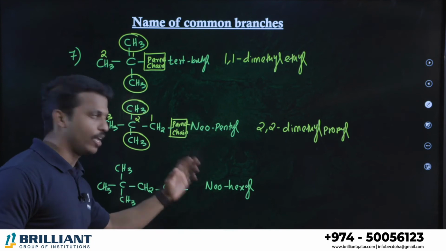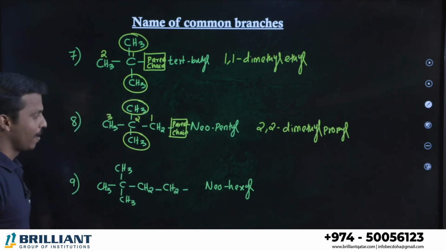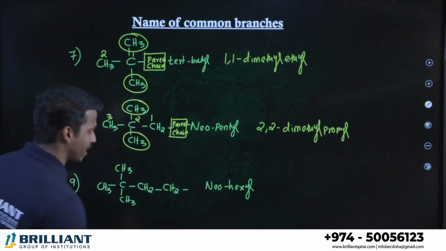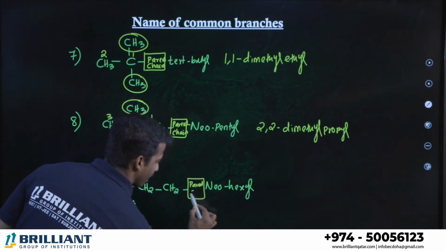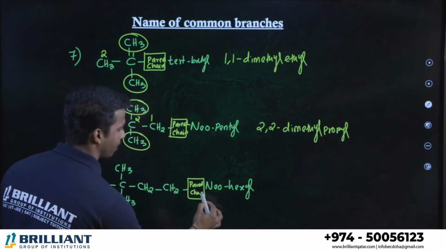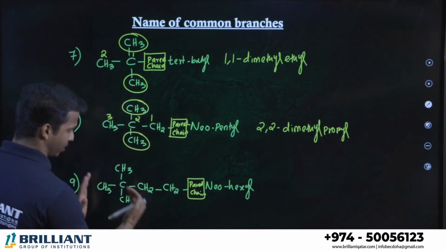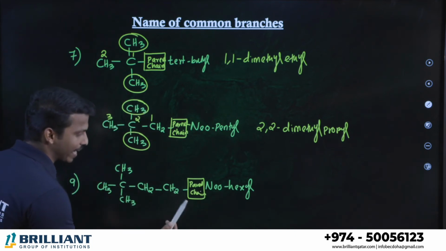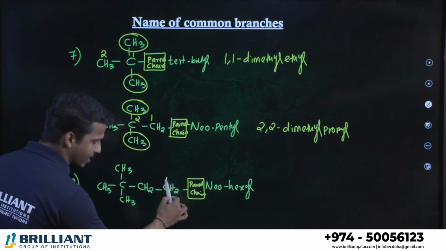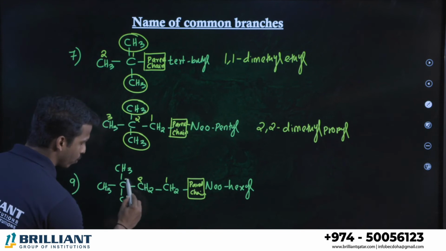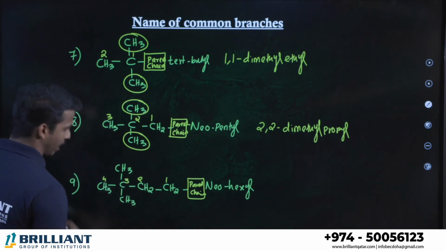Neopentyl. What about neohexyl? Can you guess it? Where is the parent chain? Here is the parent chain connected. This is the longest chain. This is the branch. Which carbon can we take as number 1? This one, the carbon directly connected to the parent chain. Take it as number 1. Number 1, 2, 3, 4. This is the longest chain here.